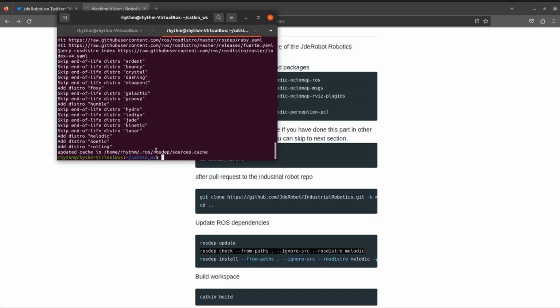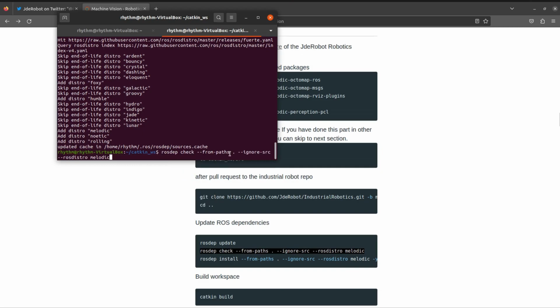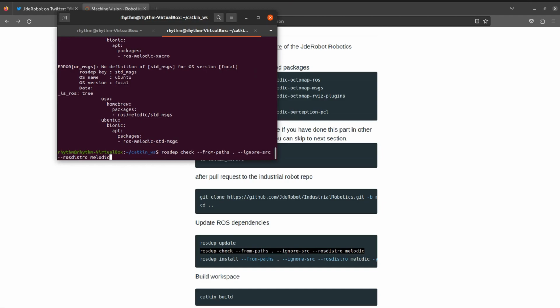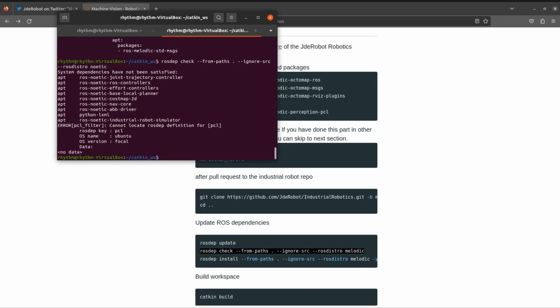Actually, these are the dependencies which I have not installed. It will mention them here. Wait, I have entered Melodic. Sorry, I have Noetic. I make very many mistakes. Yeah, so here are the dependencies. You can see that there are so many dependencies. We just have to sudo apt install and install all the dependencies.